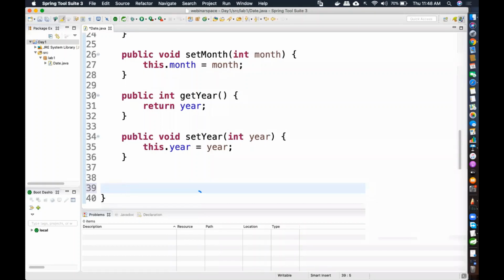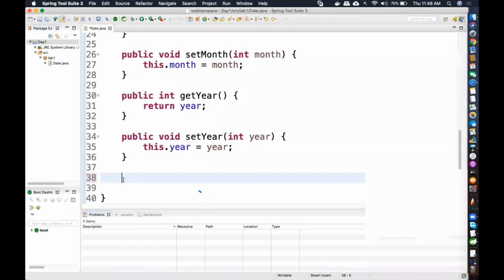Okay, now there is a particular way. I'm not sure whether I want to discuss this with you right now, but some of you might have seen there is a display method to display the value of day, month, and year. If you want to use that display method, you can go ahead and use it. There is no problem. But in Java, there is a special type of method, known as the toString method. That will go in detail later, because to explain toString properly, what is happening in the object class, because toString calls the hash code method, it will take me more than an hour, maybe 1.5 hours.